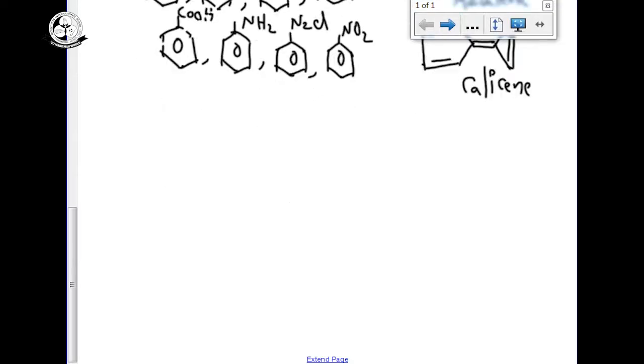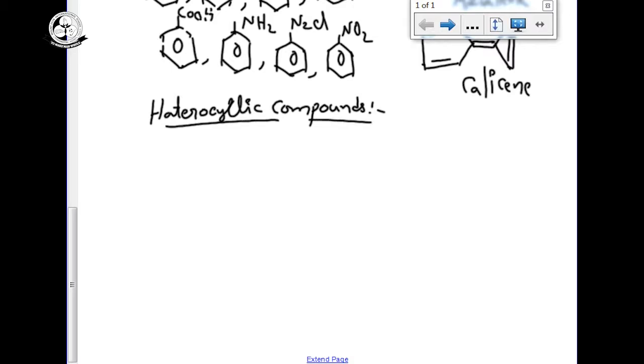See examples for the heterocyclic compounds. Generally we write this as benzene, but instead of one carbon I am writing nitrogen. Its name is pyridine.